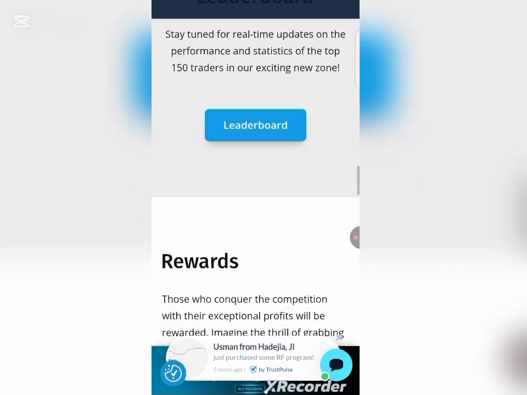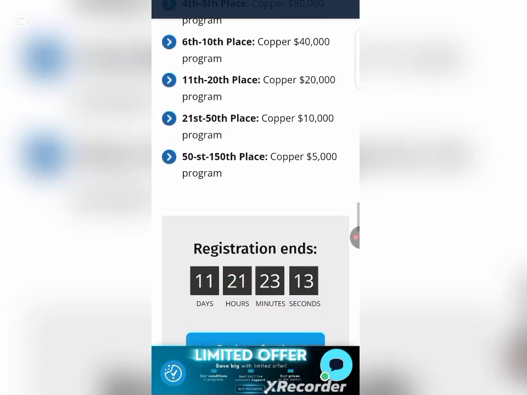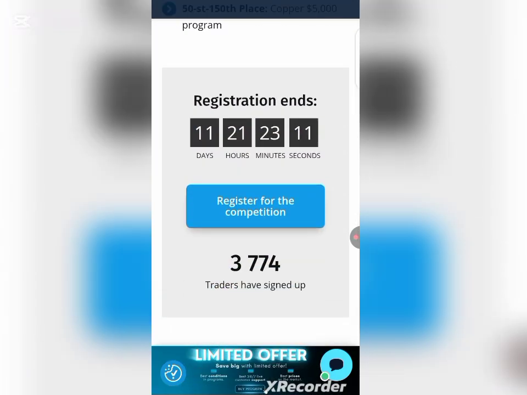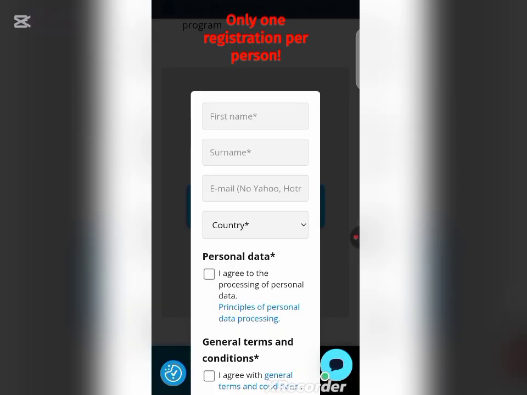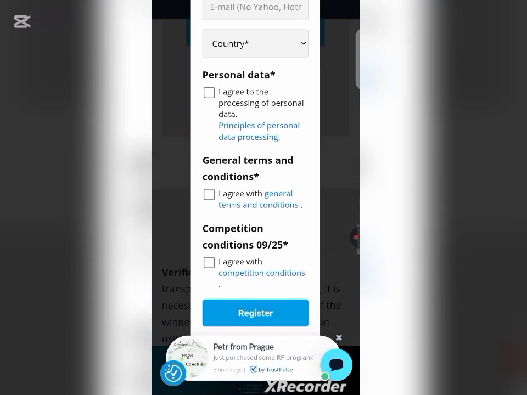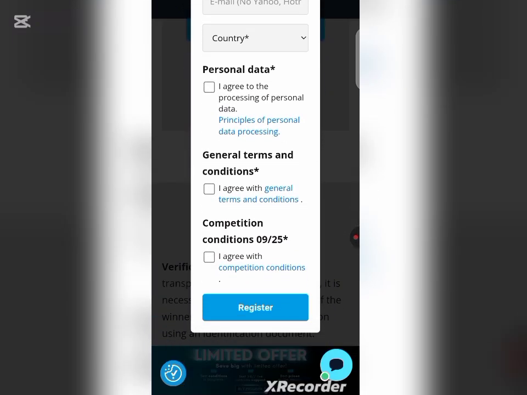So now, proceeding to how you can get this bonus, how you can get this profit account, the next thing for you to do is to scroll down and click on register for competition. This bonus account will be starting in September. So once you get to this interface, all you have to do is to fill in the necessary details, and once you're done, click on register.